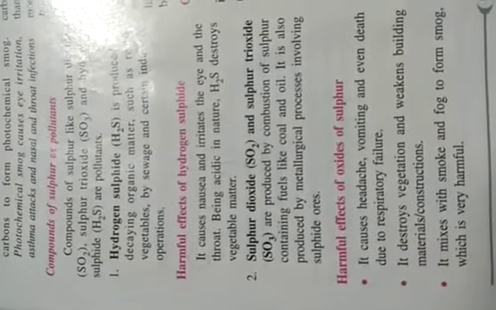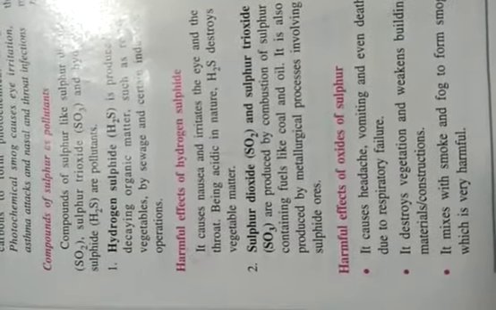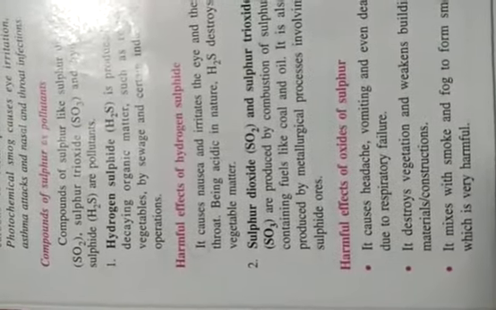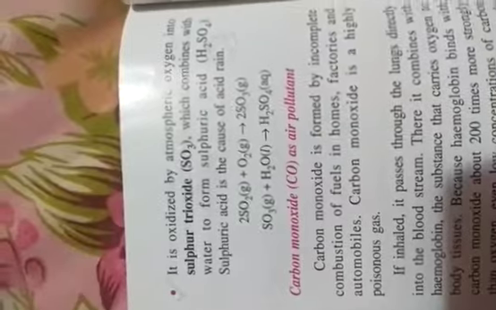Then question 7, what are the harmful effects of oxides of sulfur? So the answer is on page number 130, and this time you need to write all the 4 points. The 3 points harmful effects of oxides of sulfur, 3 points on the left hand column, and 1 point is given right hand column, top one. Okay, up to sulfuric acid. The reactions you can see now, up to sulfuric acid, up to here you need to write.